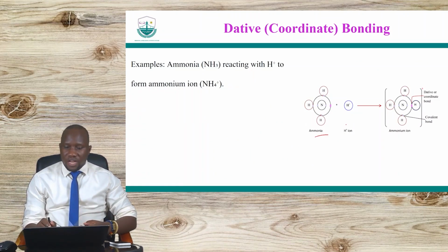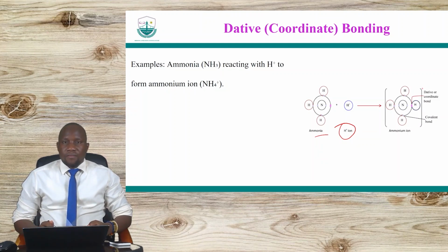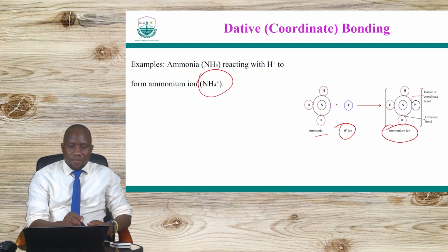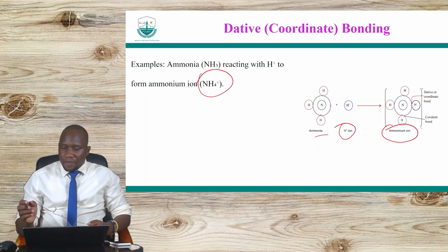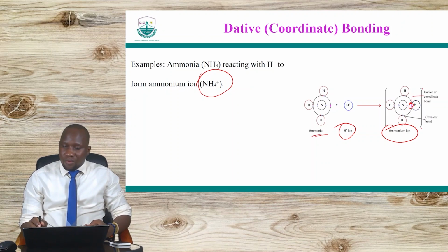Okay? So ammonia. Ammonia here is reacting with this hydrogen ion to give you the ammonium ion, which is this. Okay, it's the one here. The electrons here to form the bond are contributed by the ammonia. Okay, the ammonia contributes the electrons to form the ammonium ion.